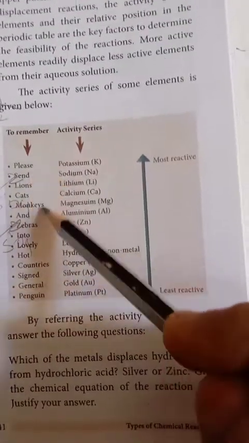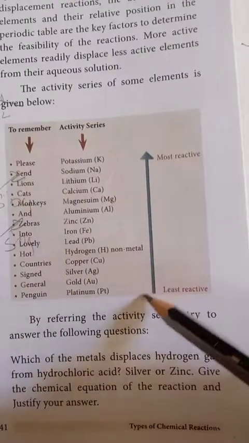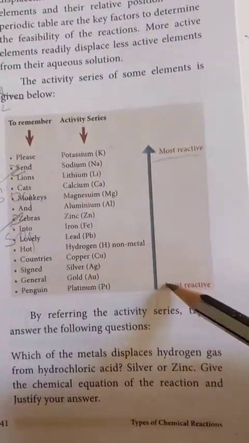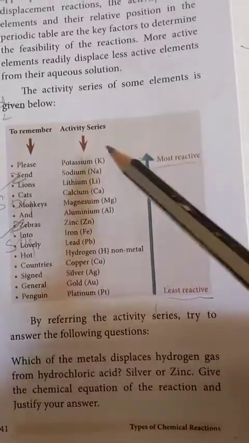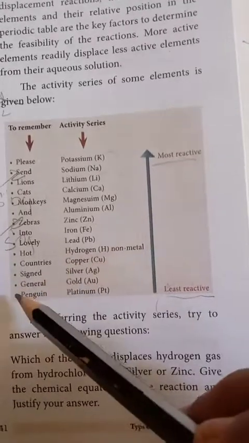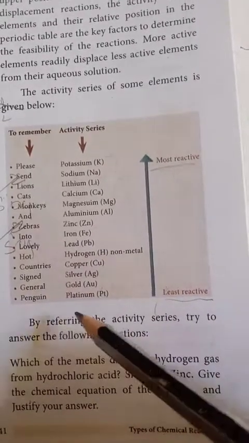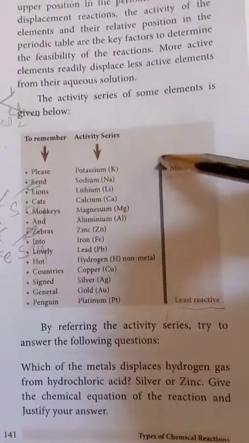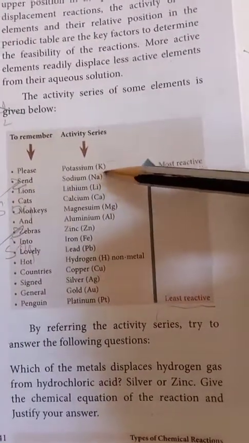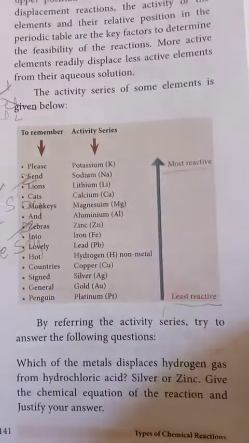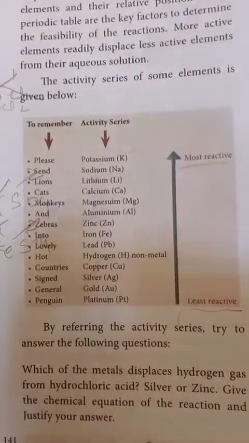You should memorize this, and you will be able to write the activity series. Potassium is the most active, and less active elements are given further on. Hydrogen, C is copper, S is silver, G is gold, P is platinum. Platinum is a less reactive element, potassium is more reactive, and sodium is less reactive than potassium. Like this it will come. You should remember this, and you will be able to know the reaction properly.